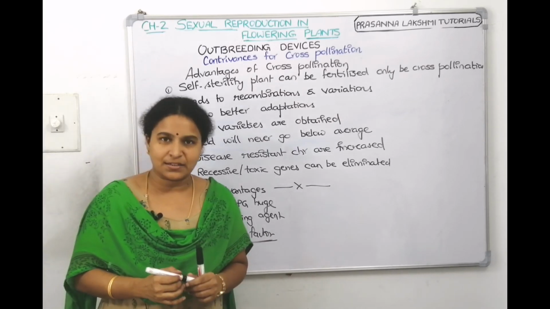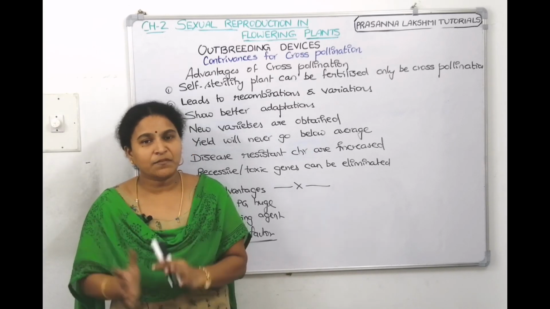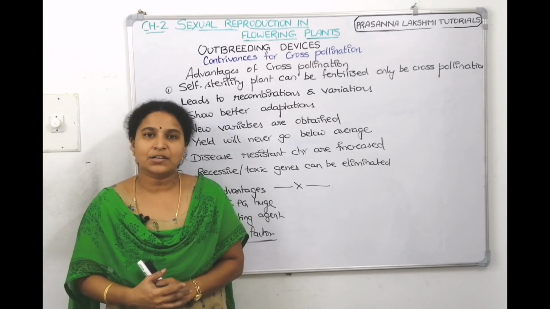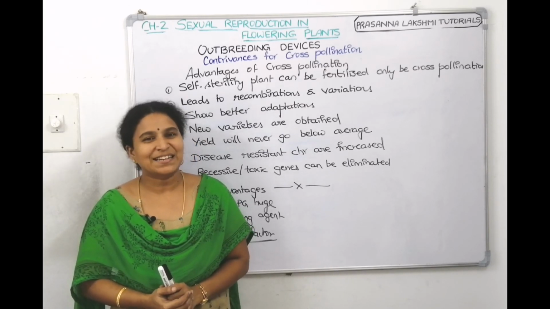It's a chance factor. So that's it with today's session. We discussed outbreeding devices, the advantages and disadvantages of cross-pollination. Now in the next lecture, we'll talk about pollen-pistil interactions.